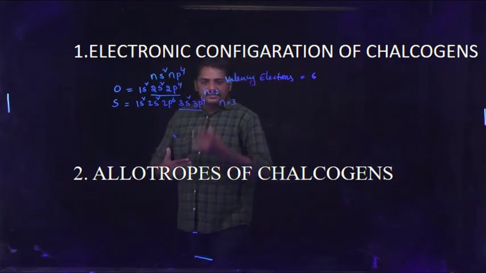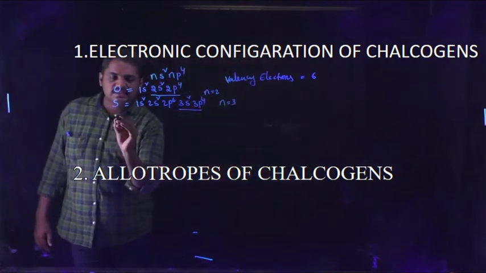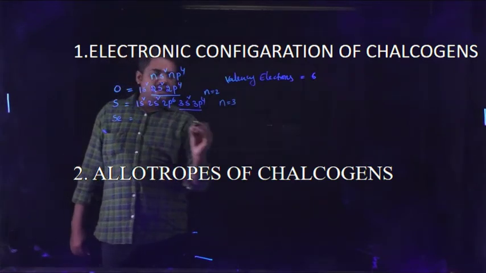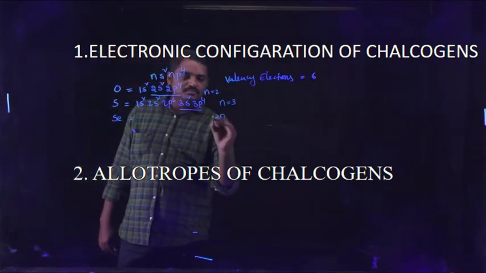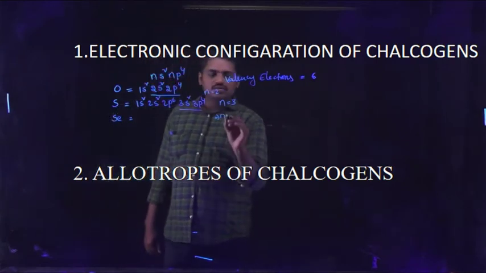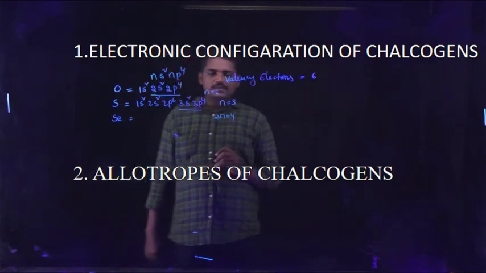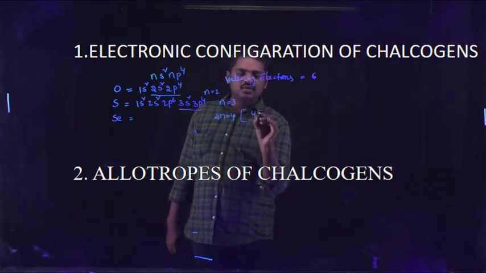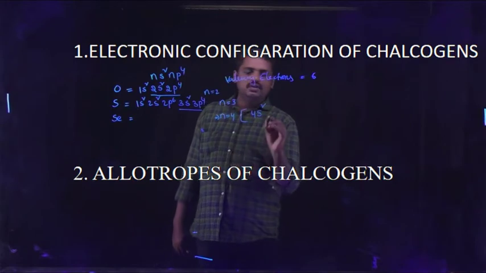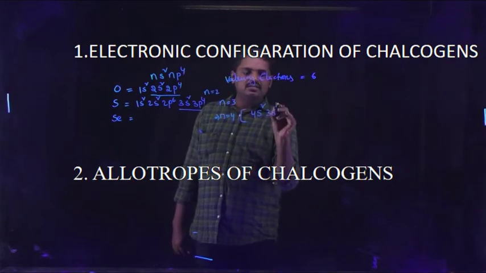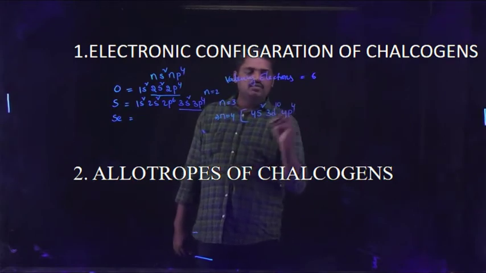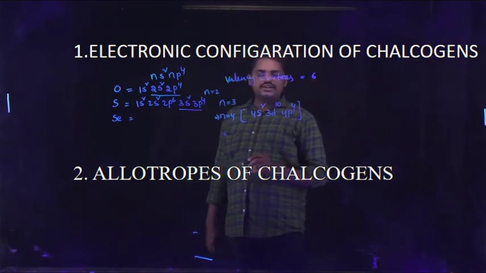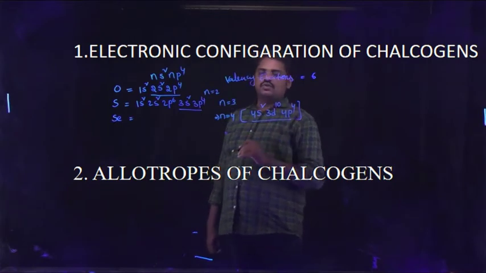Further, selenium has n equal to 4, with configuration 4s2, 3d10, 4p4, so the outermost shell electron configuration is 4s2, 4p4.